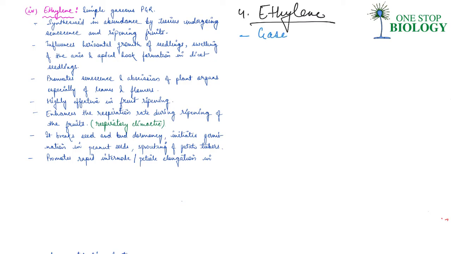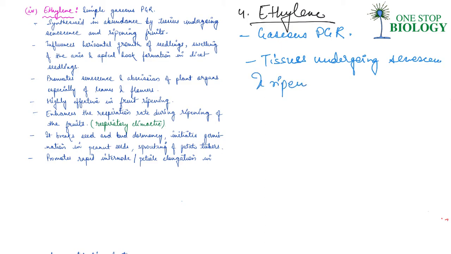It is synthesized in large amounts by tissues undergoing senescence and ripening fruits, right? Now, influences of ethylene on plants include, say, horizontal growth of seedlings, swelling of the axis, or you have a hook formed on the apex in dicot seedlings.